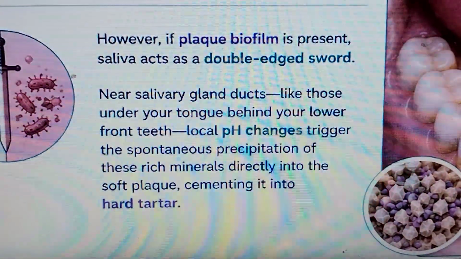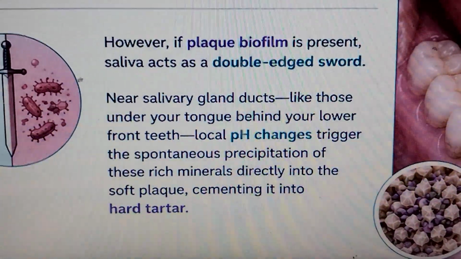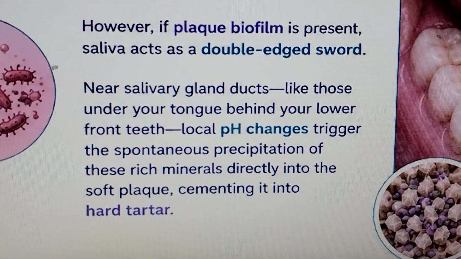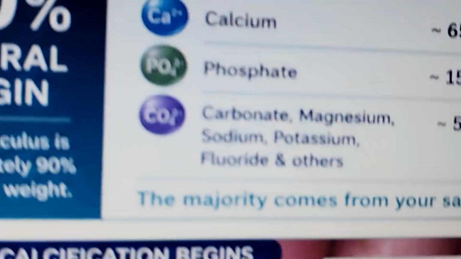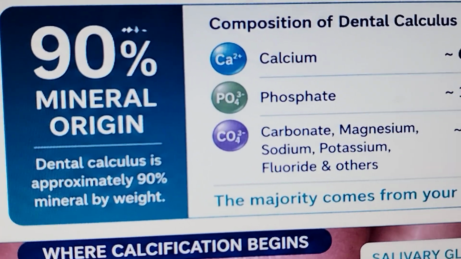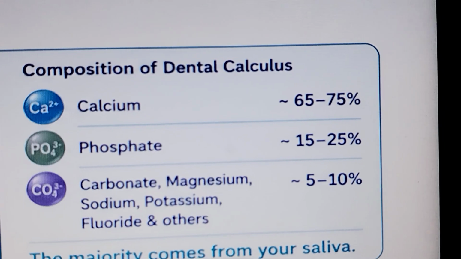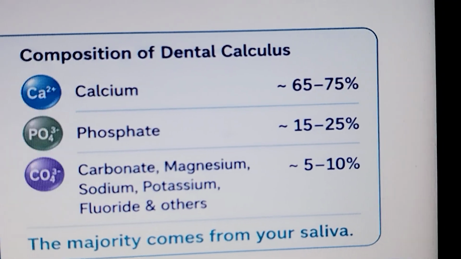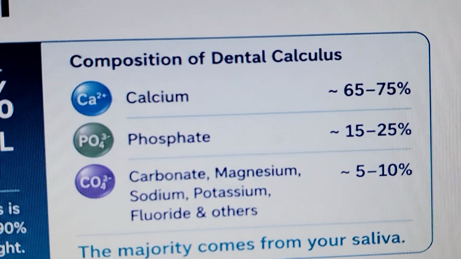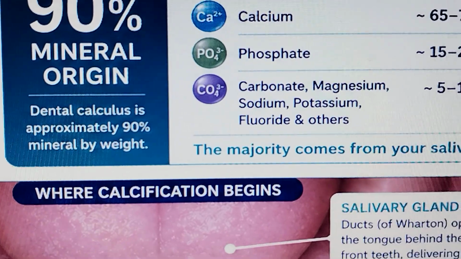Local pH changes trigger the spontaneous precipitation of the rich minerals directly into the soft plaque, cementing it into hard tartar. What is the composition of dental calculus? Dental calculus is approximately 90% minerals by weight. That is calcium 65 to 75%, phosphate 15 to 20%, carbonated magnesium 5 to 10%. The majority comes from your saliva, where calcification begins.